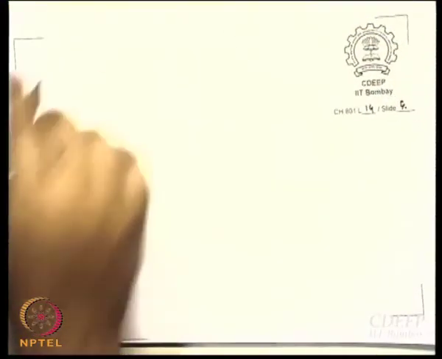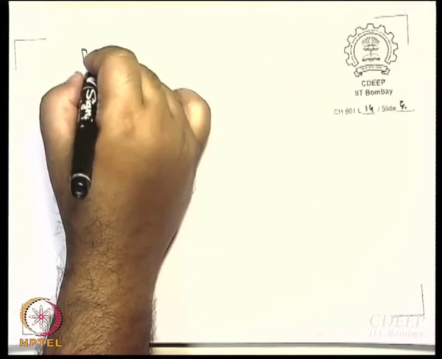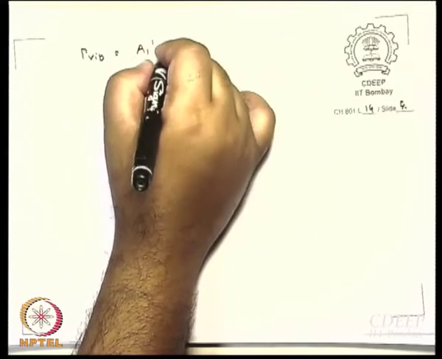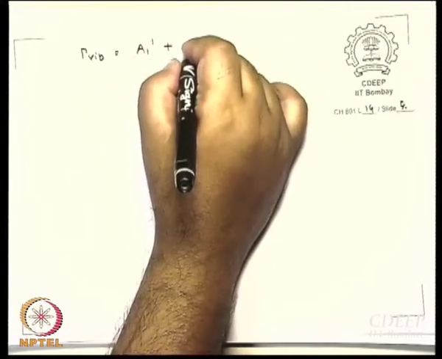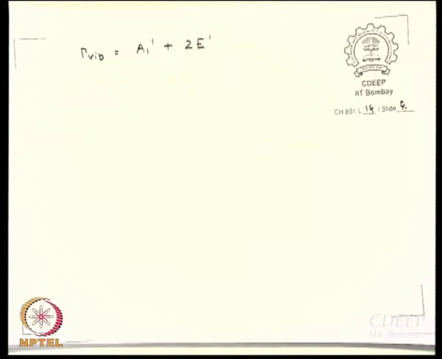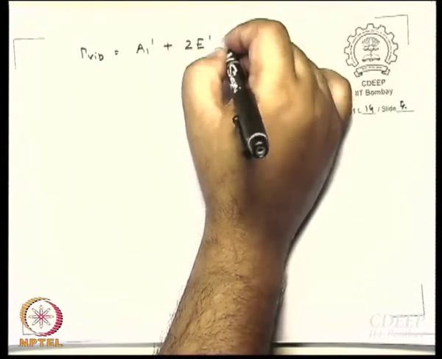Yeah, you are saying gamma wave equal to A1 dash plus 2 E dash. E dash or double dash? I think E dash. Just because there is a 2 outside does not mean it will become E double dash. 2 E dash plus, yeah, A2 double dash.